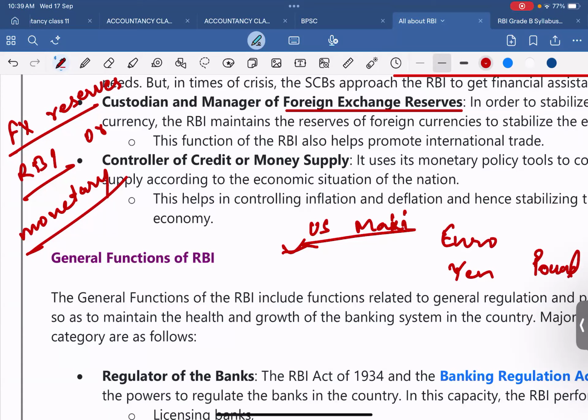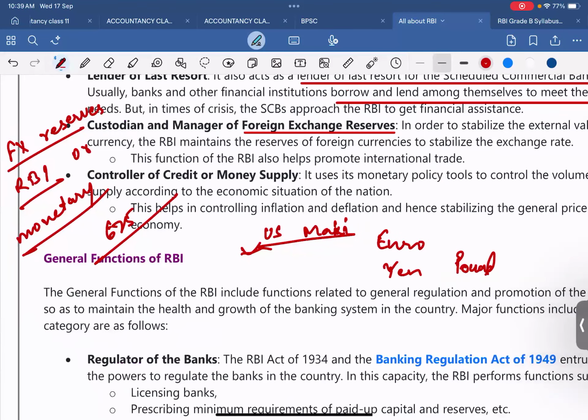And we have seen in the news that our forex reserve has increased by some billion dollars. And we will see everything in the coming classes. Fine. So that is the forex reserve.